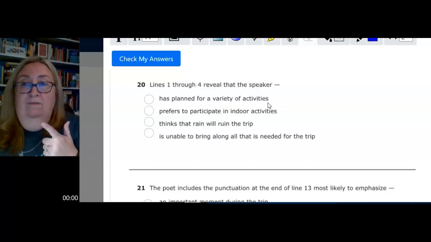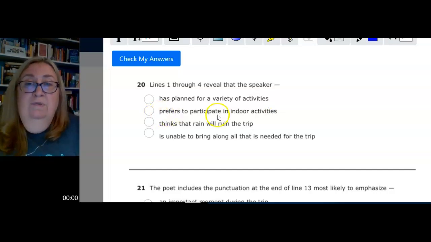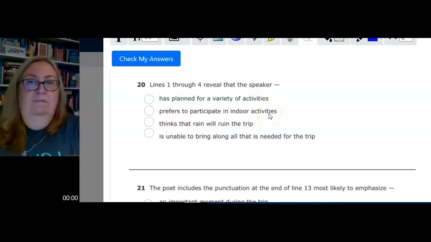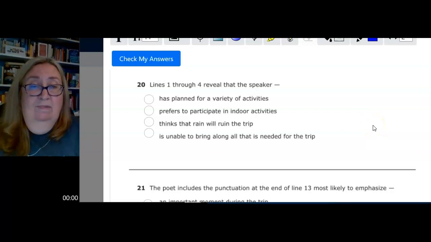Fishing poles, rafts, rainy day games. Okay. Prefers to participate in indoor activities. Fishing poles, rafts, rainy day games. Thinks that rain will ruin the trip. Is unable to bring along all that is needed for the trip. You decide. Click your answer. Pause if you need to, and come on back.